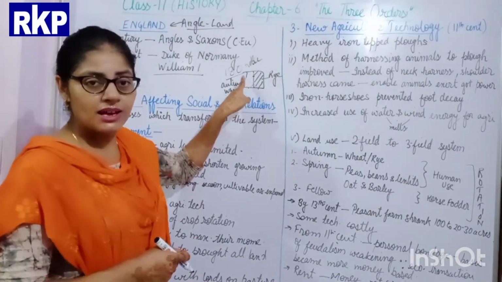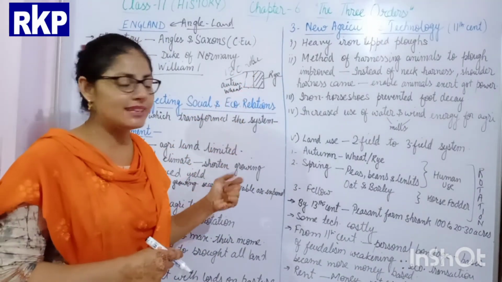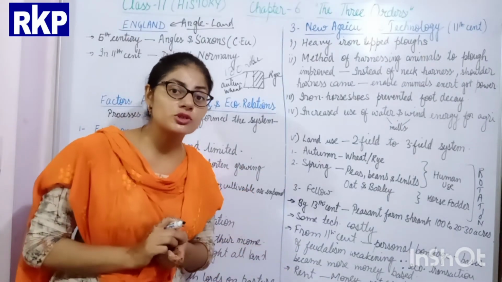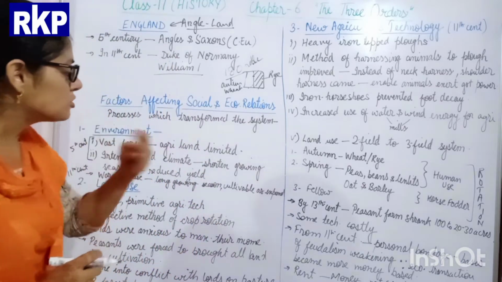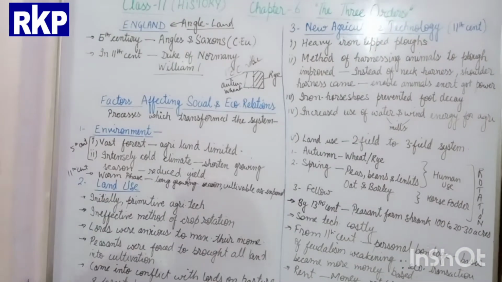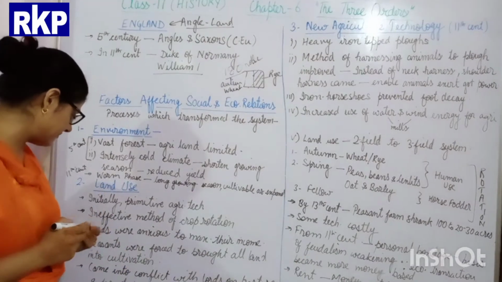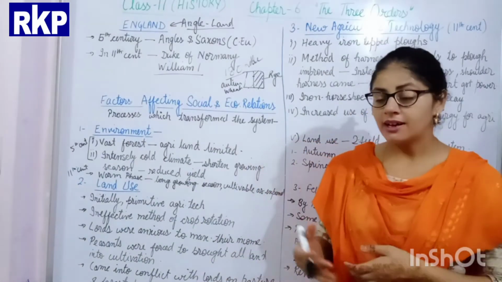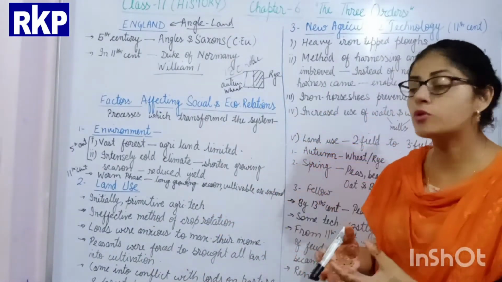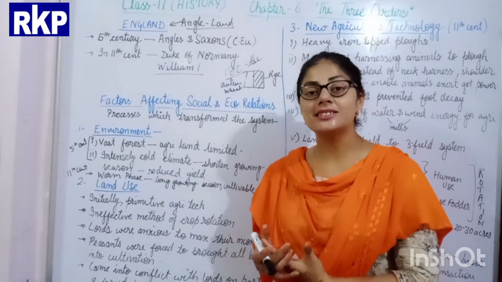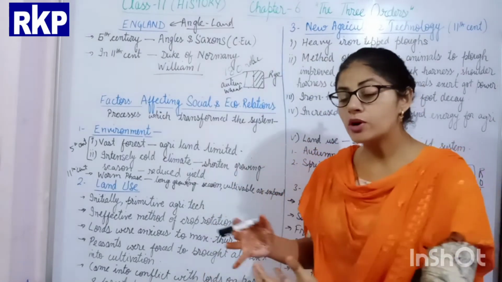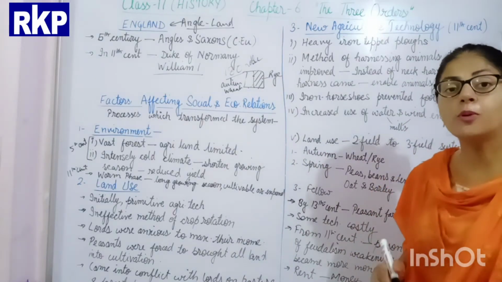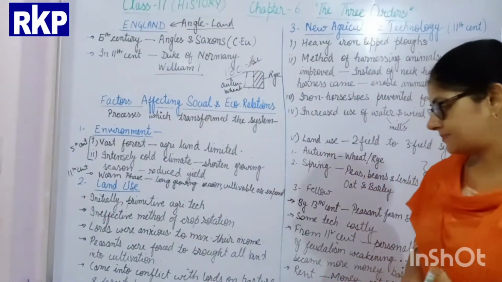In this way the cultivation was done, and this method led to the deterioration of the soil's fertility. So the two-field method was used, which was also not so effective. And in spite of all these problems, the lords and nobles were more anxious about their profit only. They wanted to take as much rent from the peasant as they could, without bothering about the problems of the peasant.